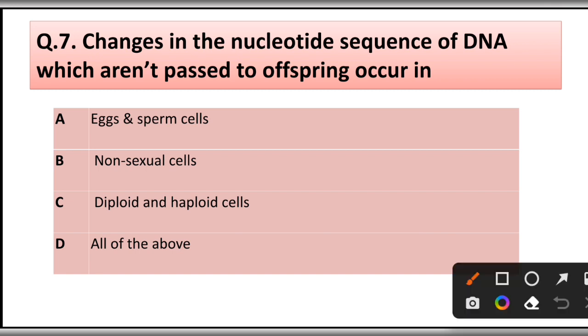Question number 7. Changes in the nucleotide sequence of DNA which aren't passed to offspring occur in egg and sperm cell, non-sexual cell, diploid and haploid cell, all of the above. Correct answer is option B, non-sexual cell.